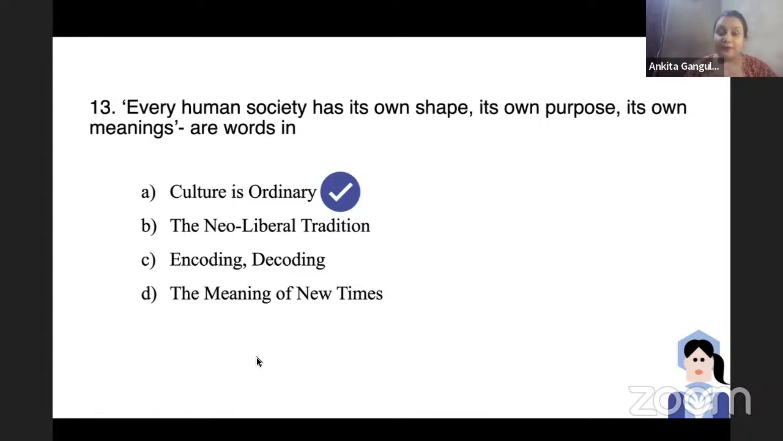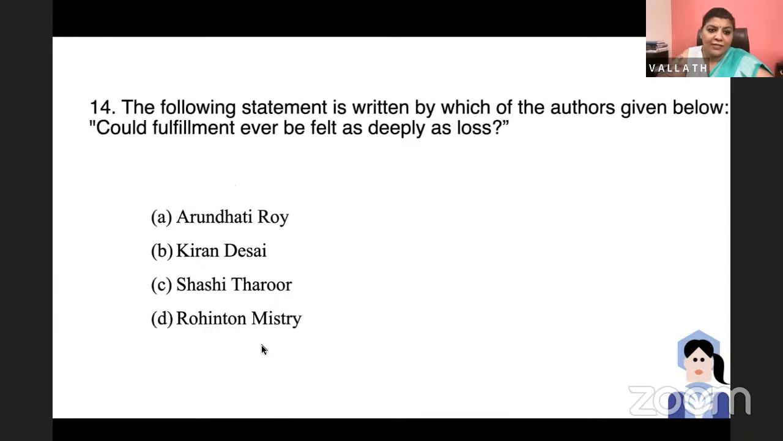It's a work where Raymond Williams challenged the then prevalent notion that culture is a phenomenon possessed by social elites and educated highbrows, and he attempted to replace it with a more expansive vision of culture as something which can be commonly found at all levels of a social hierarchy. That's why he said that every human society has its own shape, its own purpose, its own meanings, and culture is ordinary. It was a very famous statement by Raymond Williams. And it's also the title of an essay. He has written an essay called Culture is Ordinary as well. Very good. Thank you very much.